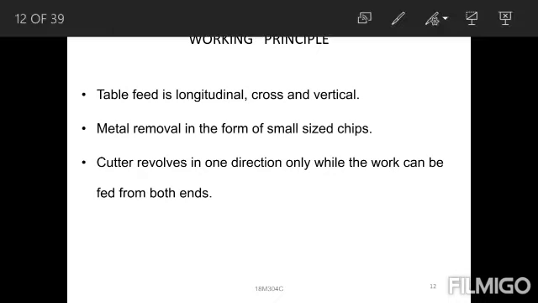Then next, what classifications are there? Generally we have 4 or 5 types of classifications. 4 types of classifications are there. The first one is the column and knee type. The second one is the fixed bed type, the next one is the planar type. The third one is the special purpose type of milling machines.